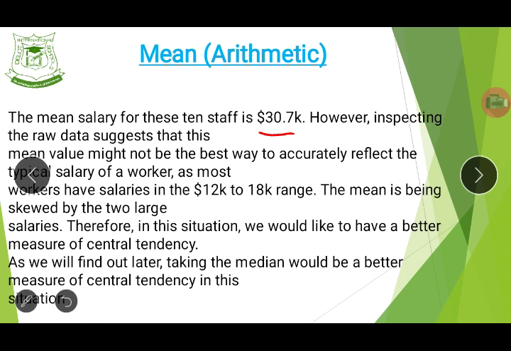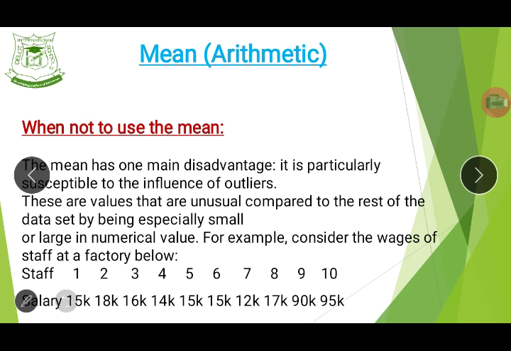Whereas most of the workers are collecting from 12,000, the lowest, to 18,000. Only two people are collecting 90,000 and 95,000.